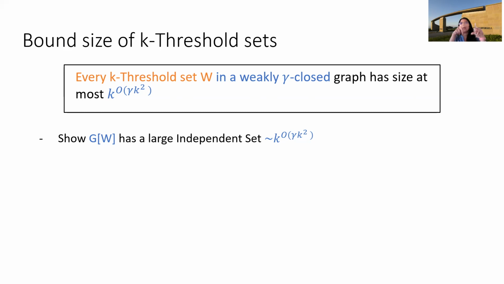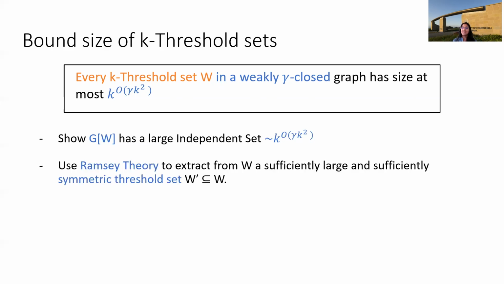Right? So for this, we prove that if we start with a large K threshold set W, then G of W is a B-degenerate graph for some B, and then using that we show that G of W has a large independent set. From now on we'll assume that the large K threshold set that we start with is independent. So we have a large independent K threshold set.